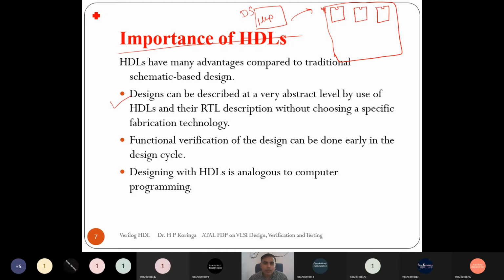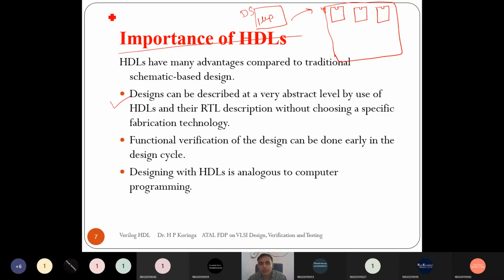So whatever our thought, we can write in terms of a program, right? Whatever the specifications, we can describe that specification using some algorithms. That type of feature is very good. We can easily describe the specification in terms of a program.